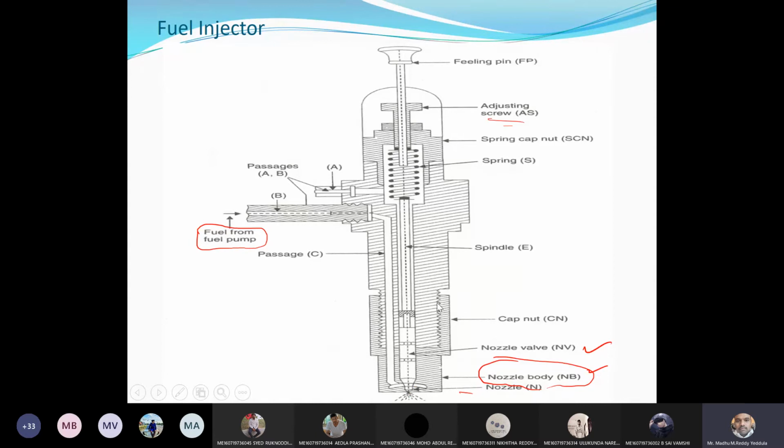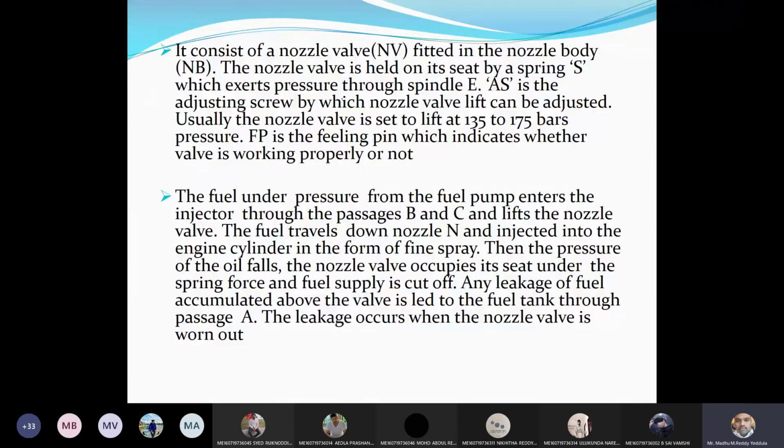So the fuel coming from the fuel pump should compress the spring. Automatically the nozzle valve will be lifted, thereby it will work. Spindle. AS is the adjusting screw by which nozzle valve lift can be adjusted. By using this adjusting screw, we can adjust the tension of the spring, thereby we are adjusting the lift of the nozzle valve.